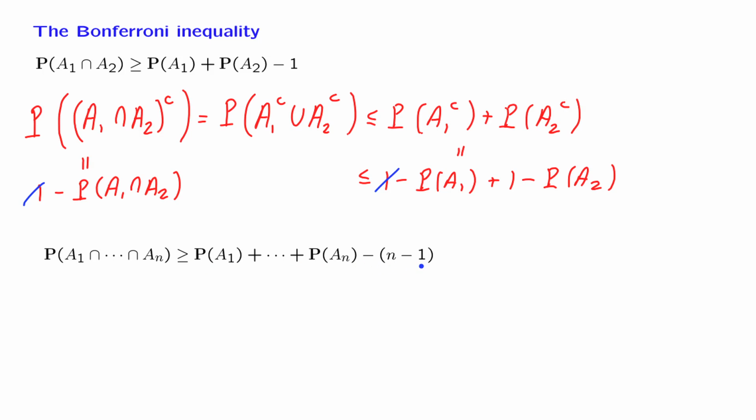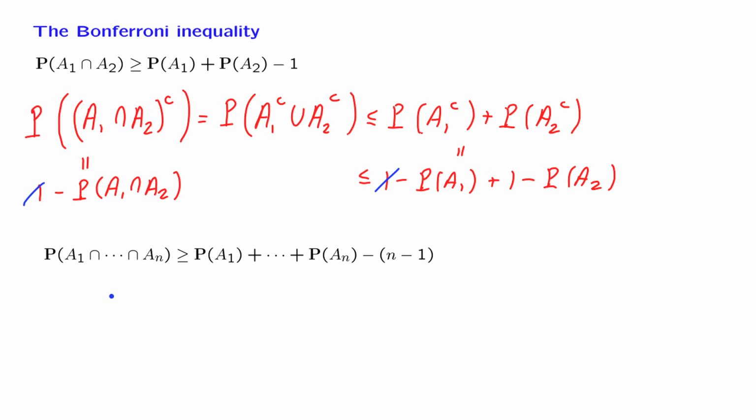We subtract n minus 1, so this term on the right-hand side will be close to 1. Therefore, the probability of the intersection will be larger than or equal to something that's close to 1, so this is big. Essentially what it's saying is that if we have big sets and we take their intersection, then that intersection will also be big in terms of having large probability.